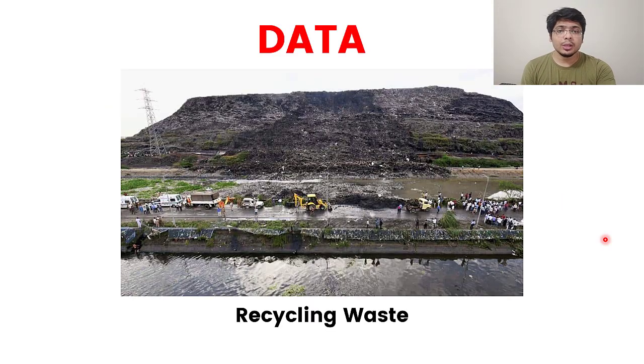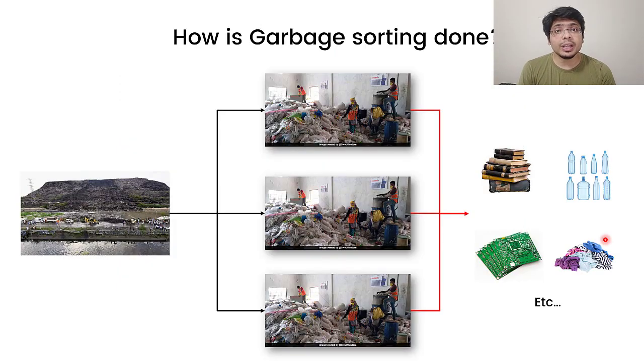Let's go ahead. I'll give you another example. In Delhi's Ghazipur, there is a huge mountain of garbage, and every day a lot of people work in that garbage trying to recycle everything. They bring in trucks and carry a chunk of the whole garbage to their processing plant, where they process it and segregate items based on type.